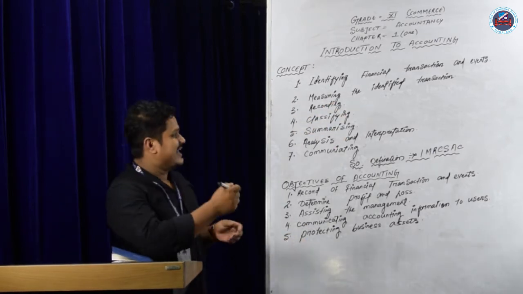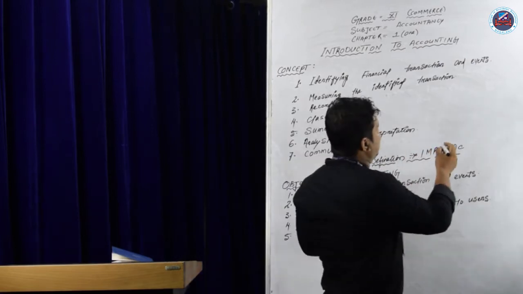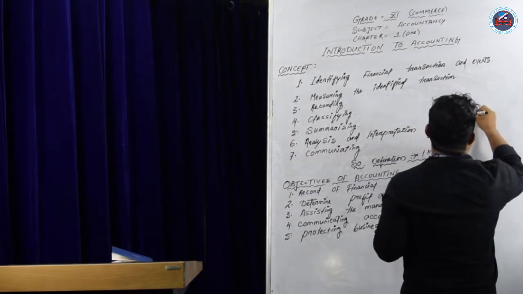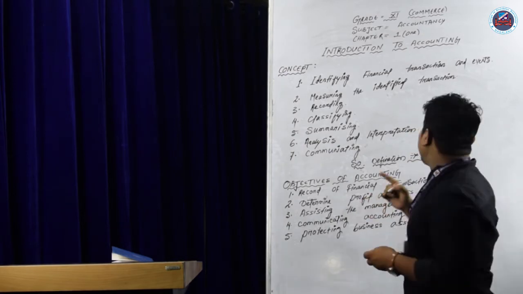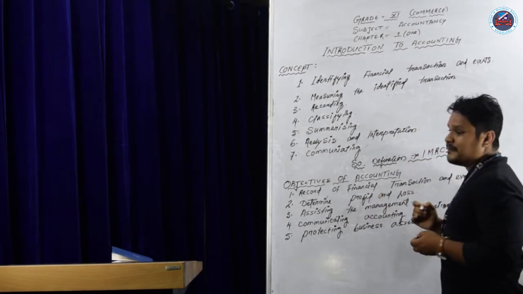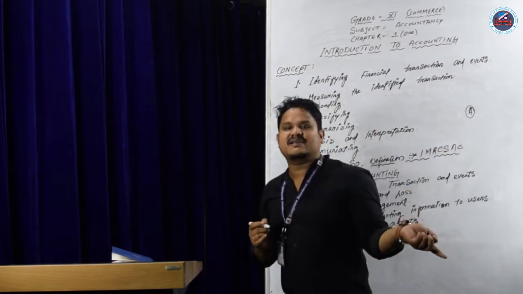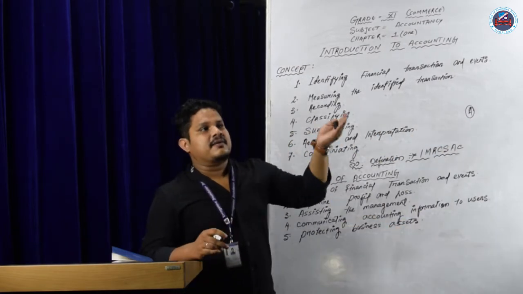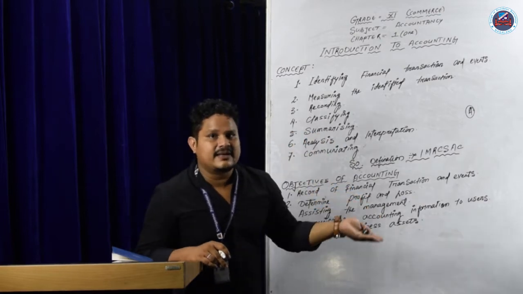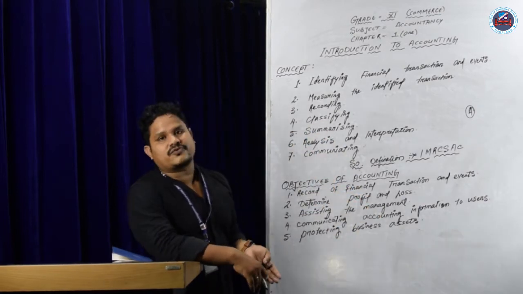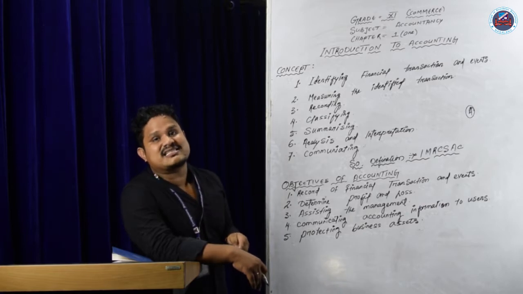Suppose a businessman A is purchasing goods for his business, and he is paying an electricity bill. So which one is a business transaction? Purchasing goods for business is a business transaction.